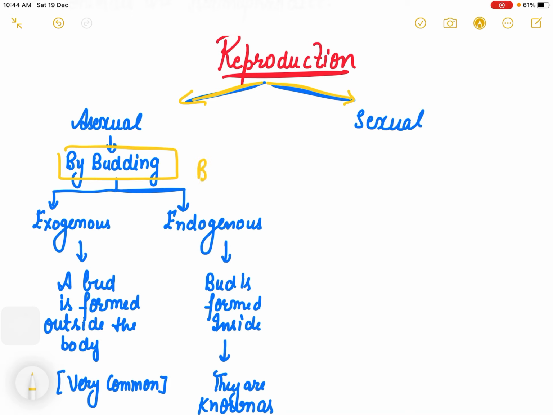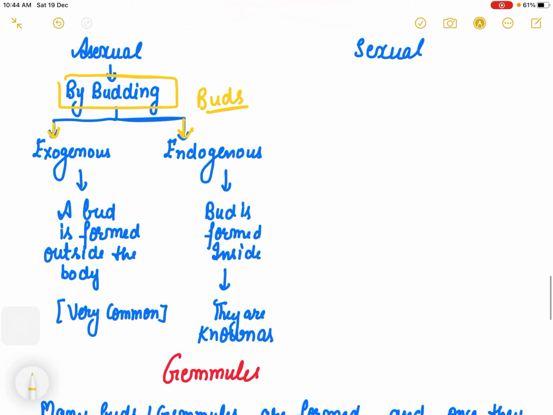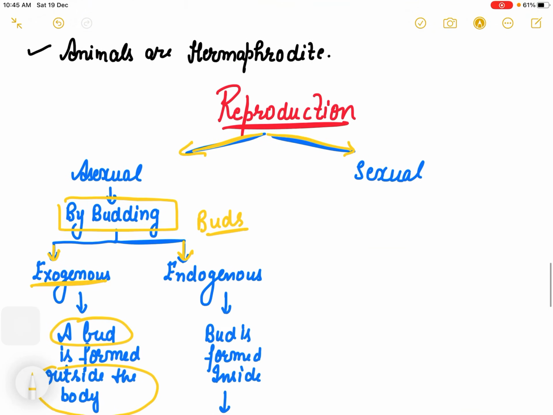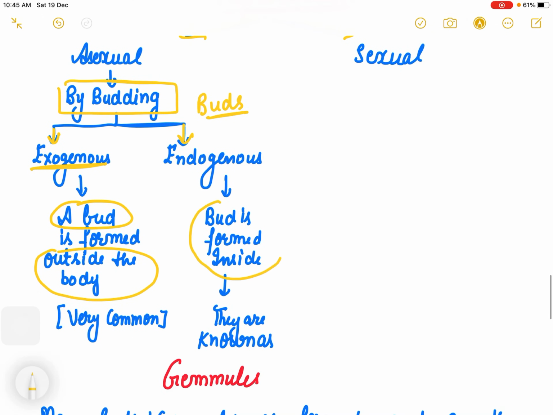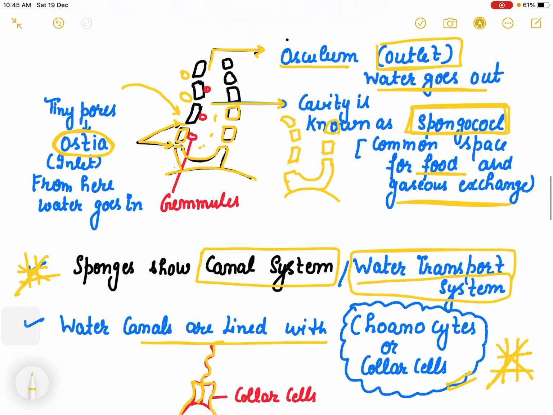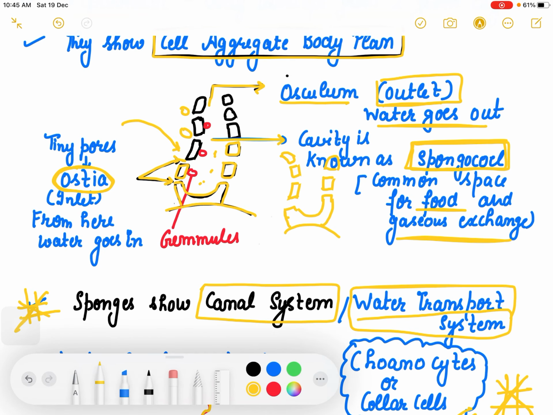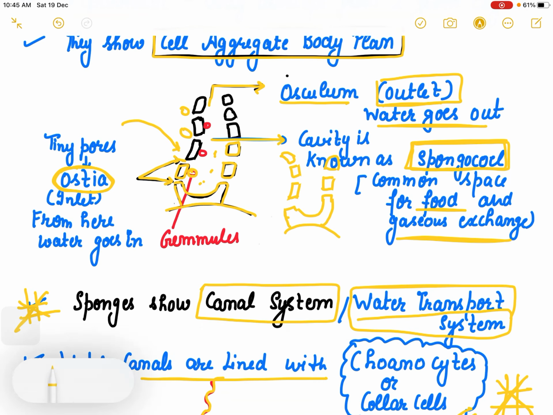Buds observed in this group can grow exogenously and endogenously. Exogenously means the bud is formed outside the body, which is usually common. Outside the body means the bud is formed here; here the buds are observed. But in endogenous budding, the bud is formed inside, and these are known as gemmules. As you can see, these red colored buds here are known as gemmules.